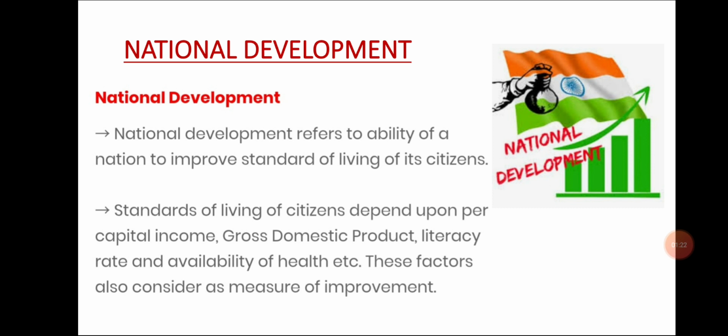But here we are talking about national development. How can we judge national development? High living standard of the people in a country denotes the development of the country, because it is thought that with the help of income a person can arrange all the facilities for them.